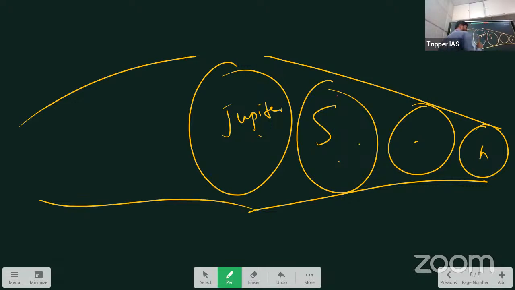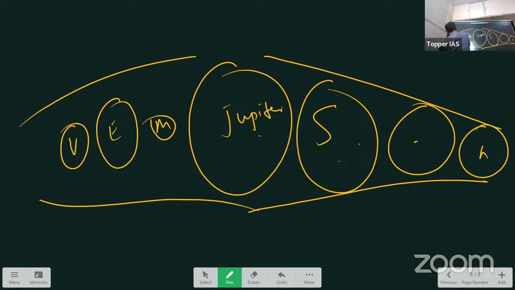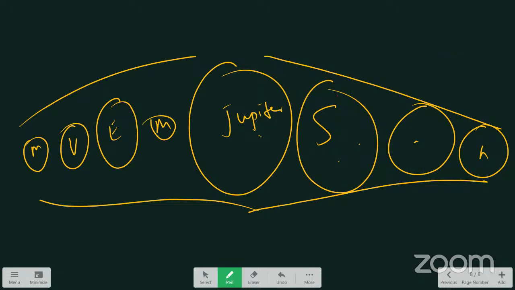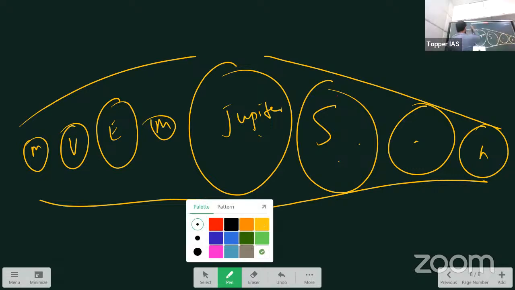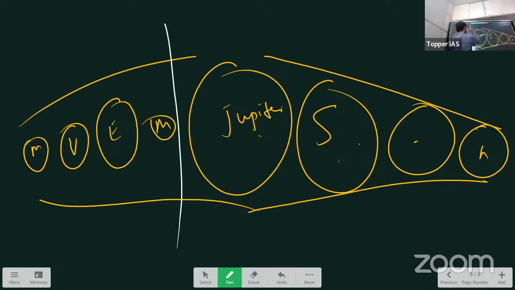But there is one exception, that is mass. Mars is very small compared to Earth. So Earth, then Venus is smaller than Earth, then Mercury. Correct? So we'll draw a line here. This line is called the asteroid belt.